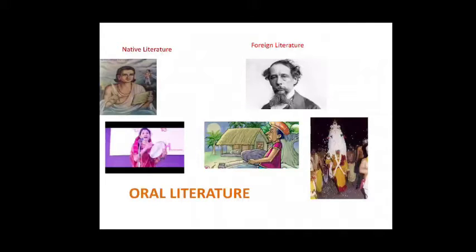Children, what is native literature? The literature created by Indians in native languages is called native literature. These are literary works in different languages: Sanskrit, Prakrit, Kannada, Telugu, Tamil, Marathi, Kashmiri, and so on. So only native languages are the sources, and all the writers are also Indians.